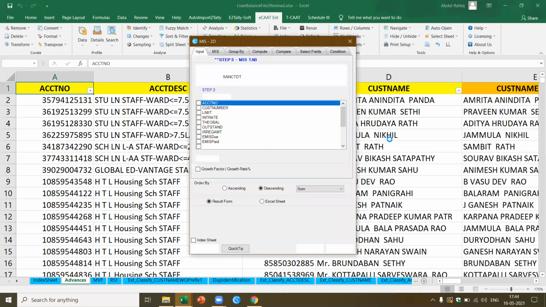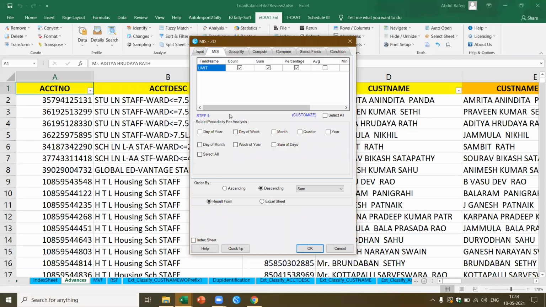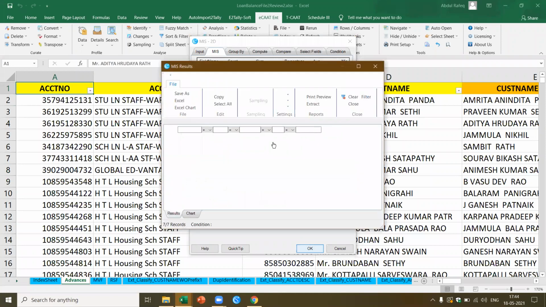I want to analyze the loans and limits which have been granted as per day of the week, because a bank is not supposed to work on a Sunday. I want to know whether any loans were granted on Sunday. Okay, I said day of the week. Now this should give me the loans which have been sanctioned on each day